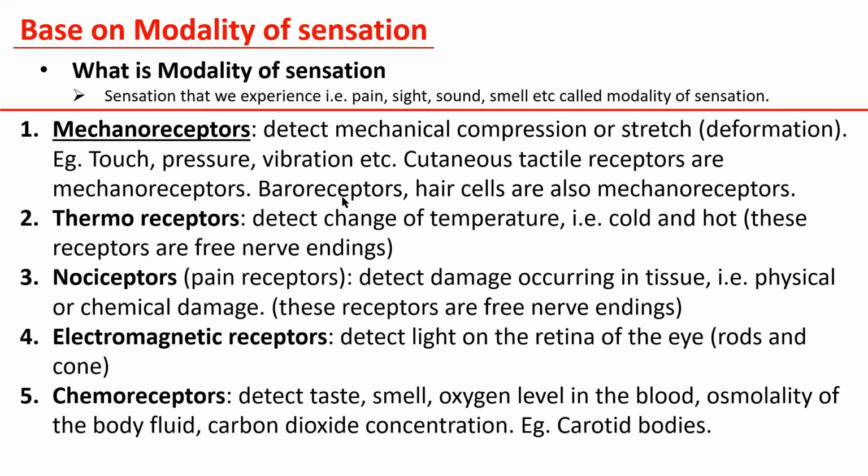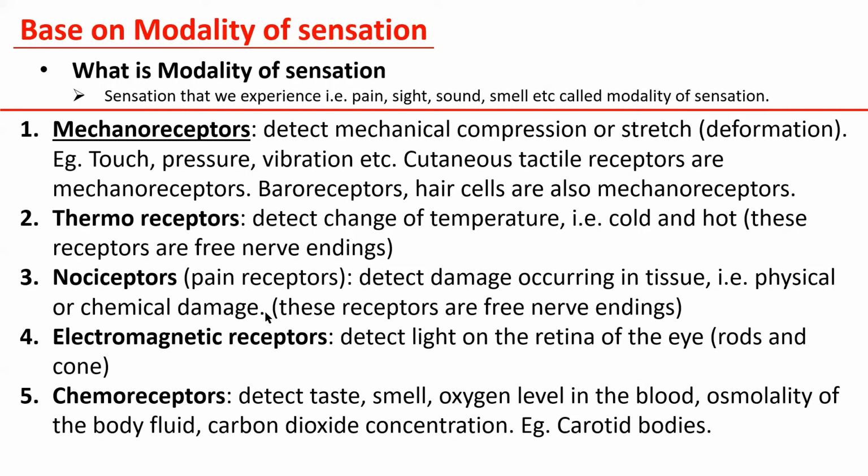Hair cells in our ear are also mechanoreceptors. Thermoreceptors are free nerve endings that detect cold and hot. Nociceptors are called pain receptors. They detect damage occurring in the tissue. It may be physical or chemical.